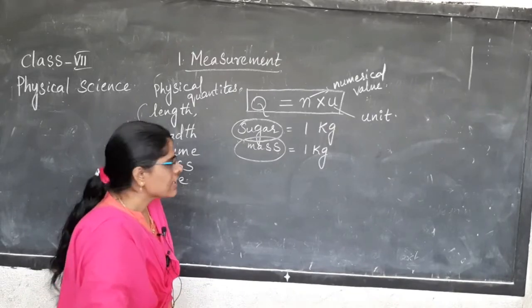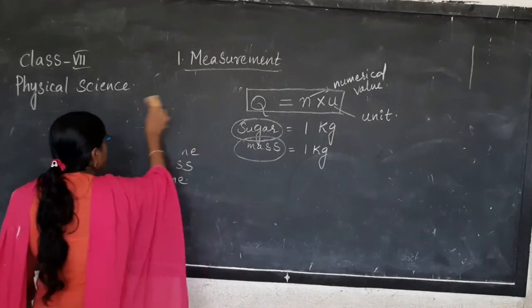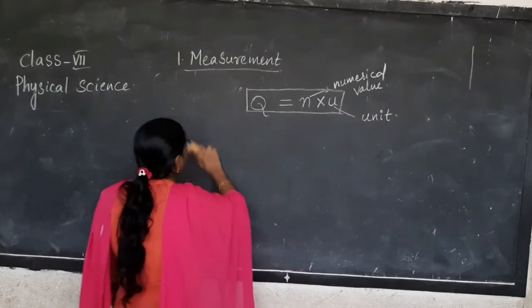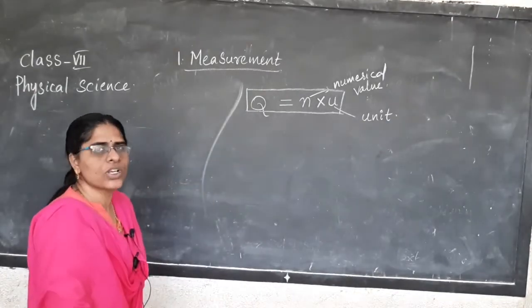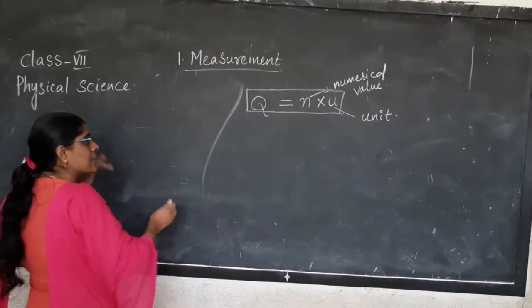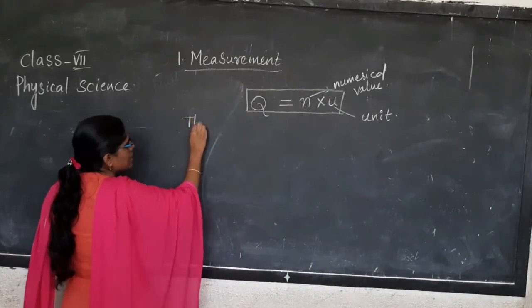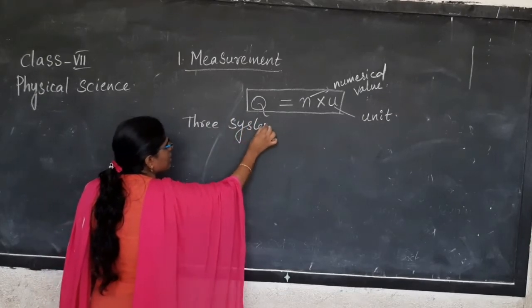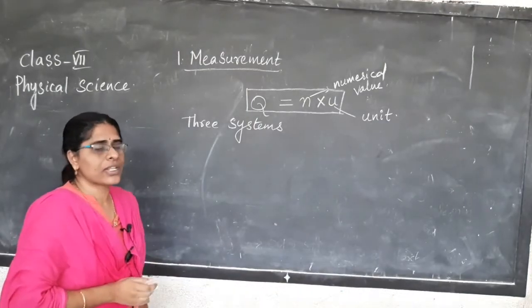For this, any physical quantity can be represented in three systems. What are those? Three systems of units we call them. There are three systems of units. How many systems? Three systems. See why you are saying sometimes kgs, sometimes grams there.